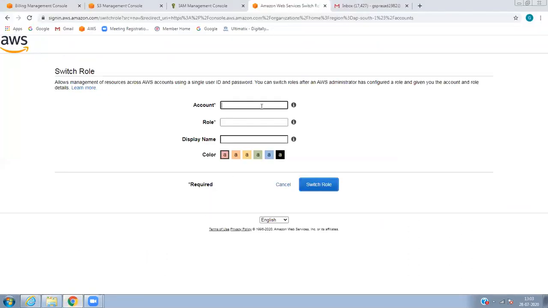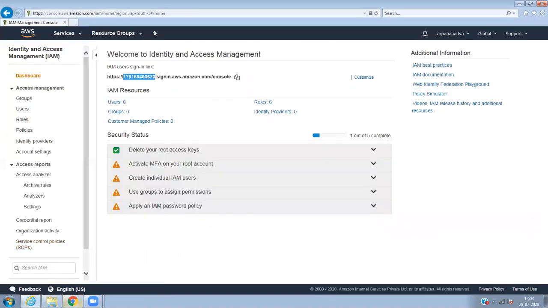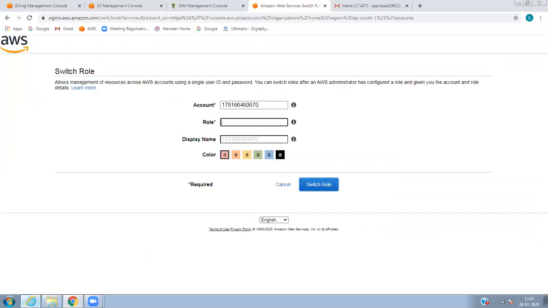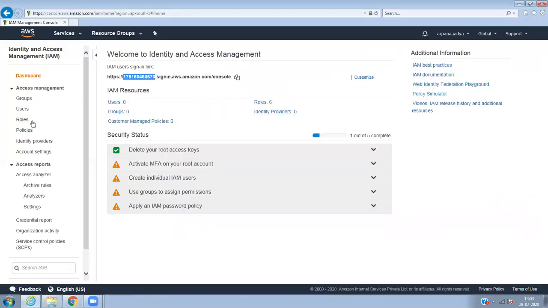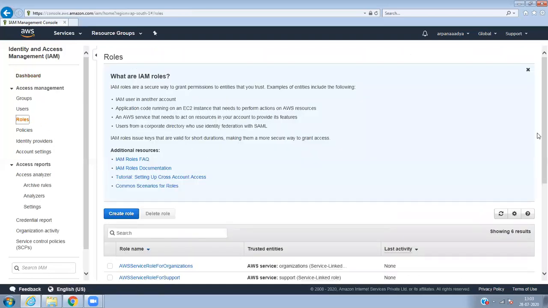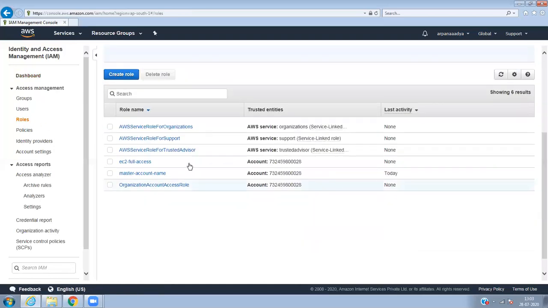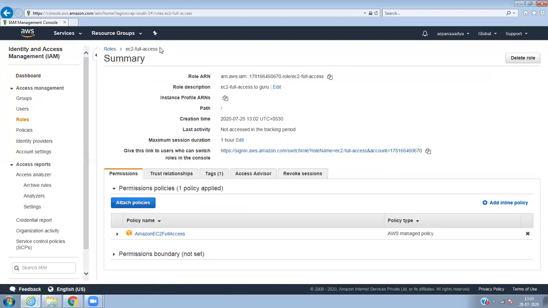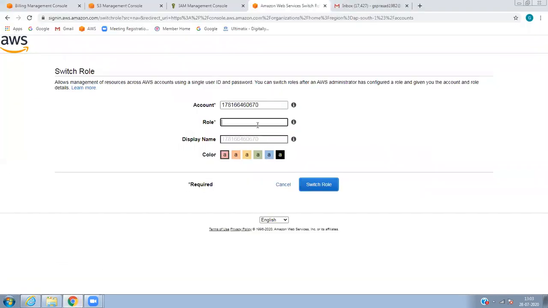I will paste it here, and the role that we have given. Go back there, I think we copied it, right? We copied it just now. Go to roles. For easier purposes, make a note in the notepad so that you don't need to go again and copy. So copy this role name, go back here and paste it, and then the display name.